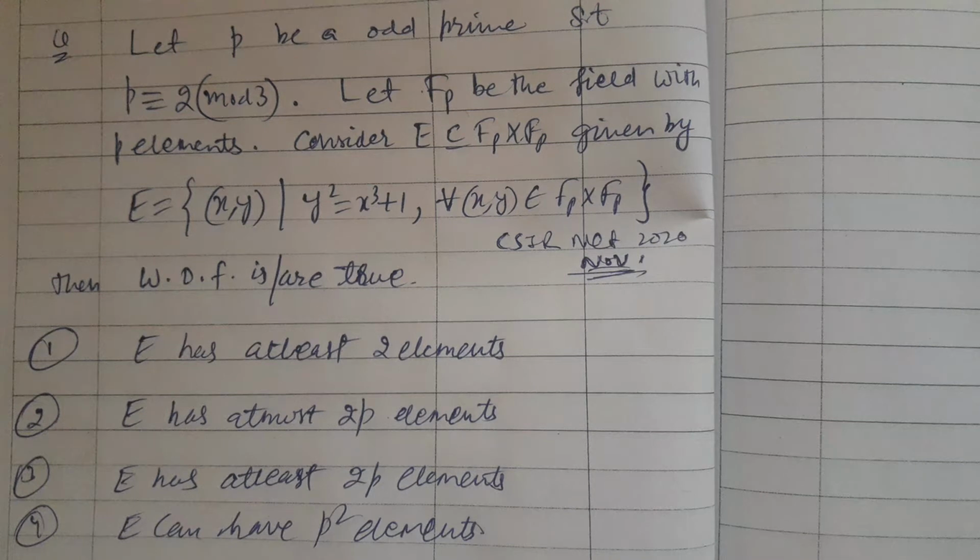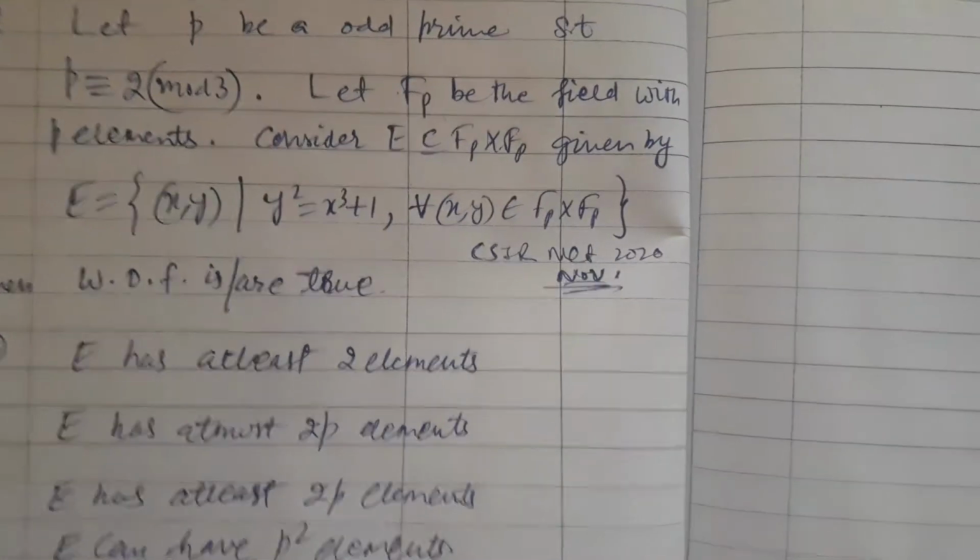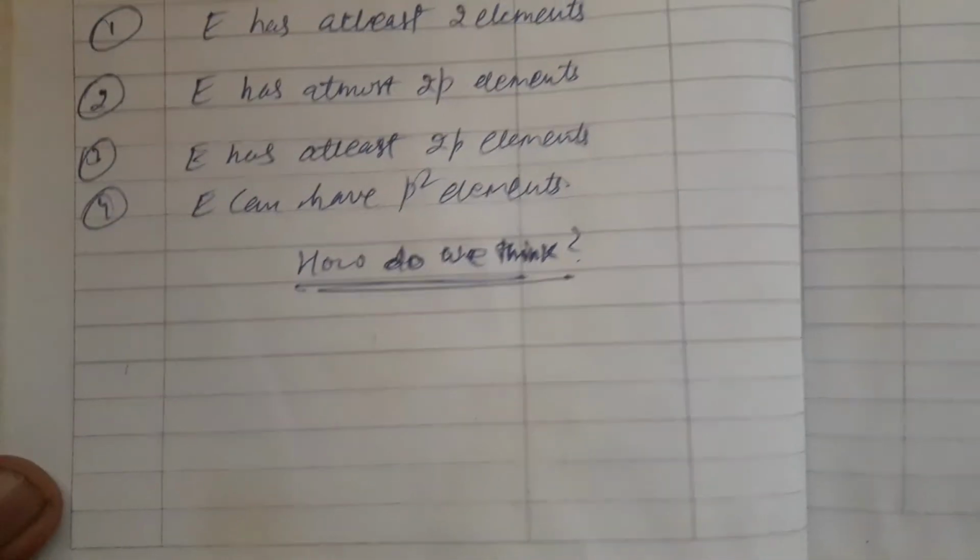So p is an odd prime, which means p cannot be 2. P can be any prime other than 2. Fp is the field with p elements. Consider this field. The first option says that E has at least 2 elements.